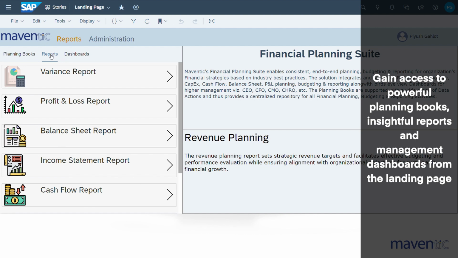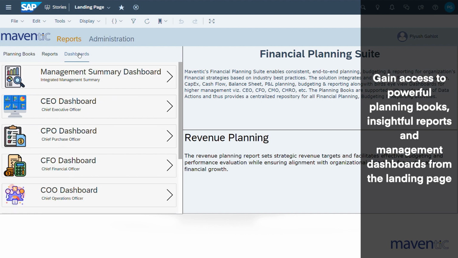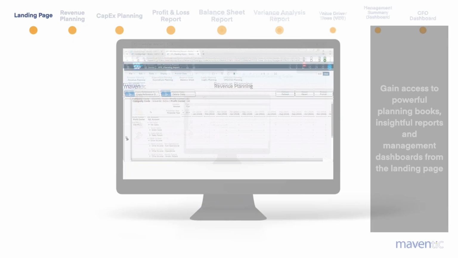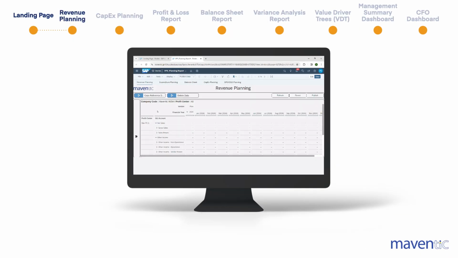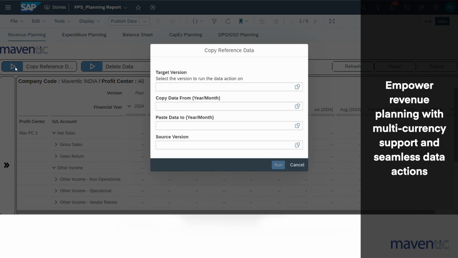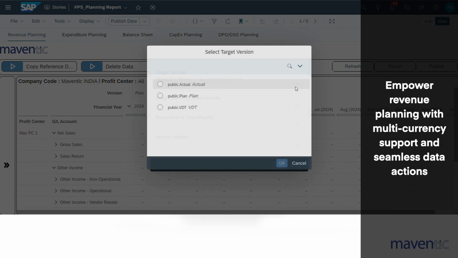First off, the central landing page offers users a detailed solution brief and usage guidelines, along with navigation buttons leading them to the respective planning books. The solution caters to both top-down and bottom-up planning approaches. Revenue planning empowers users to plan for direct and indirect revenue streams with respect to profit centers. The planning workbook supports multiple local currencies, and planning becomes effortless with our custom-built data actions, enabling users to leverage actuals versus planned data of past periods and versions.